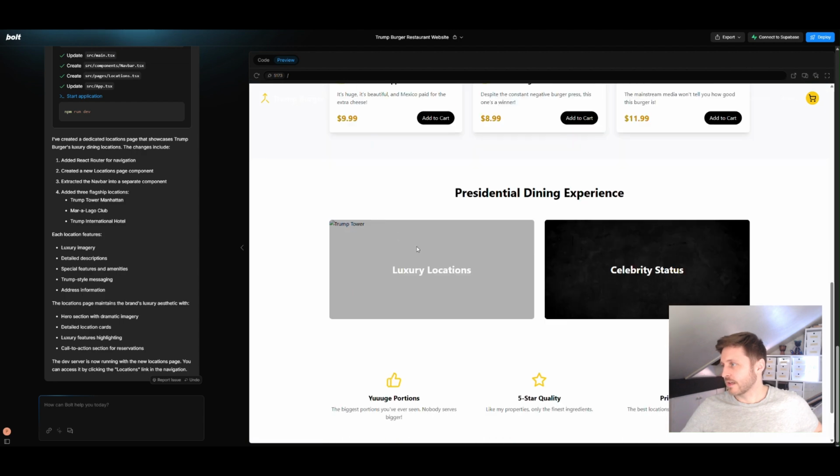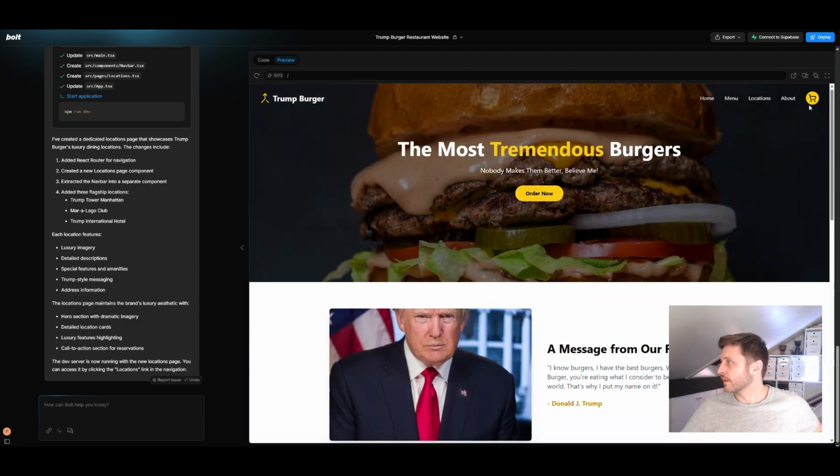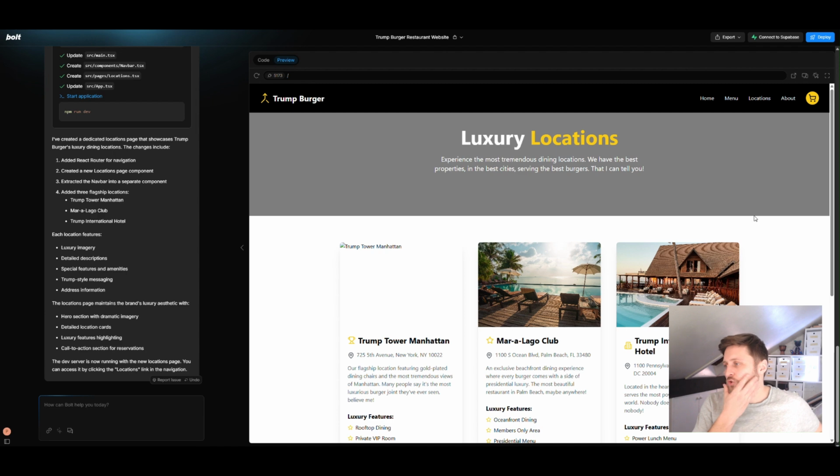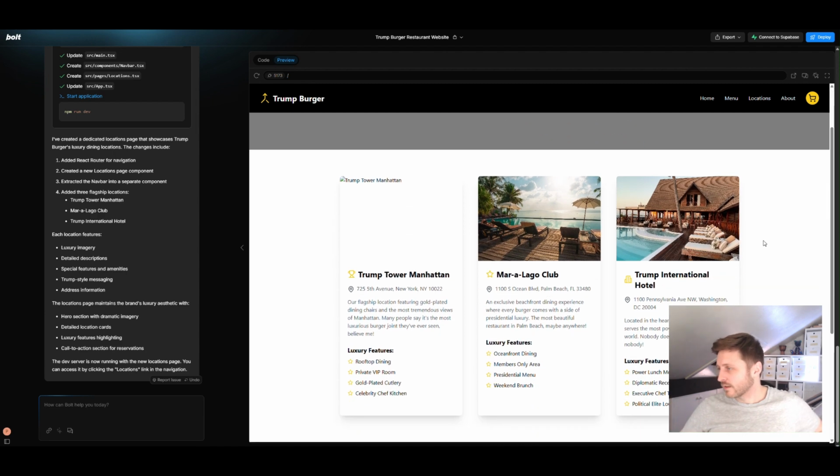Let's try and get to that page. So in theory, I thought this would be here. This image is still not loading properly, but here we go. We've got it up the top as well. So let's try and go on here. Yeah, that Trump Tower Manhattan image is just not loading.